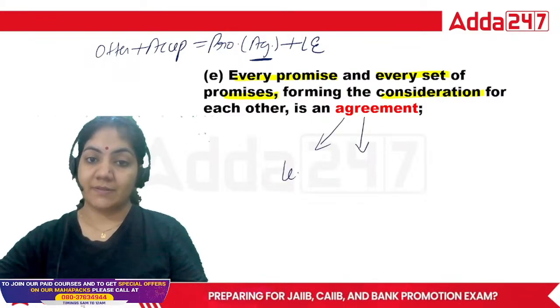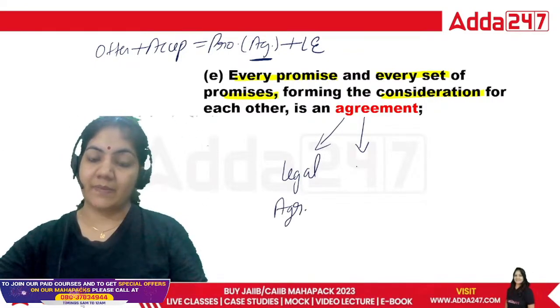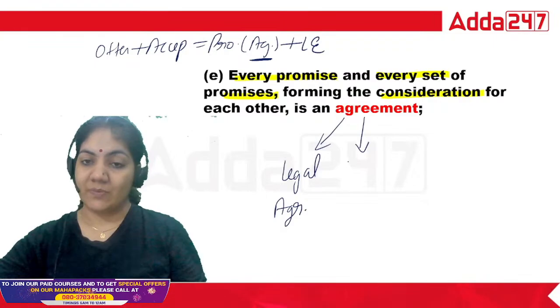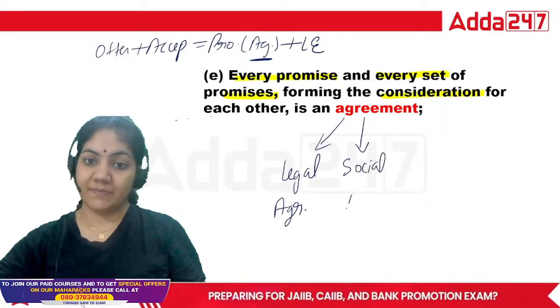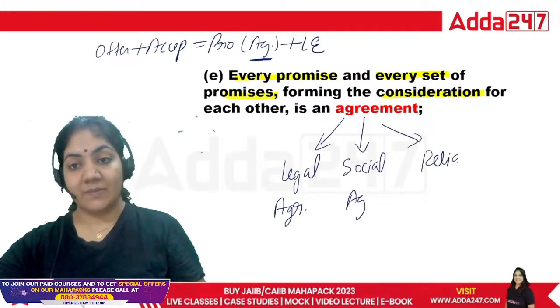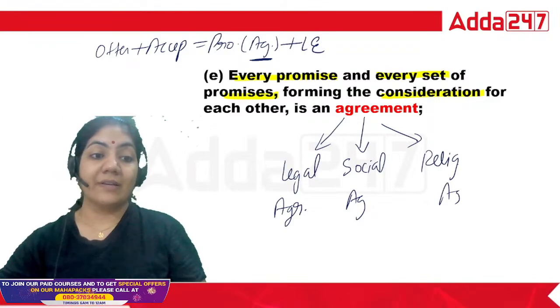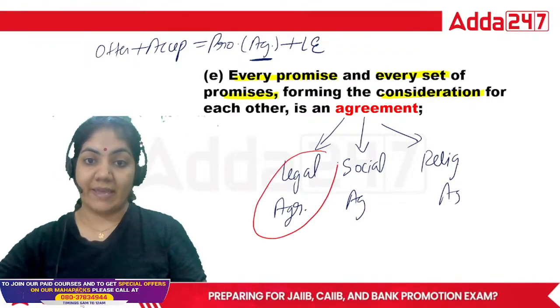The first is legal agreement. Then social agreement and religious agreement, but we only have to study the legal agreement.